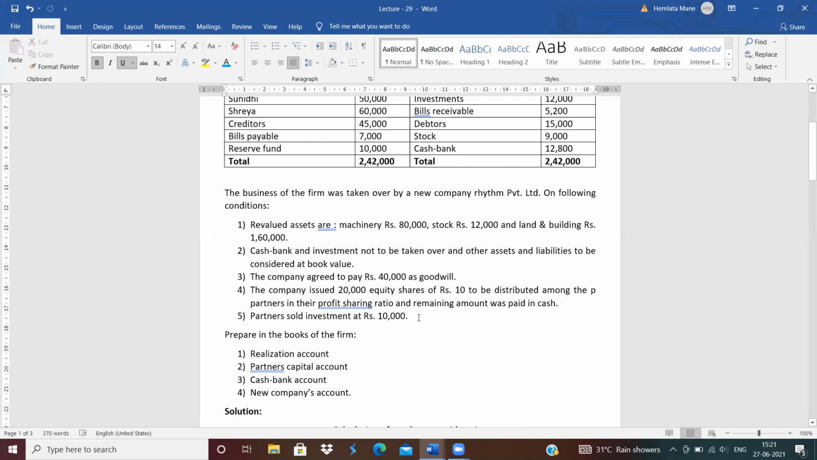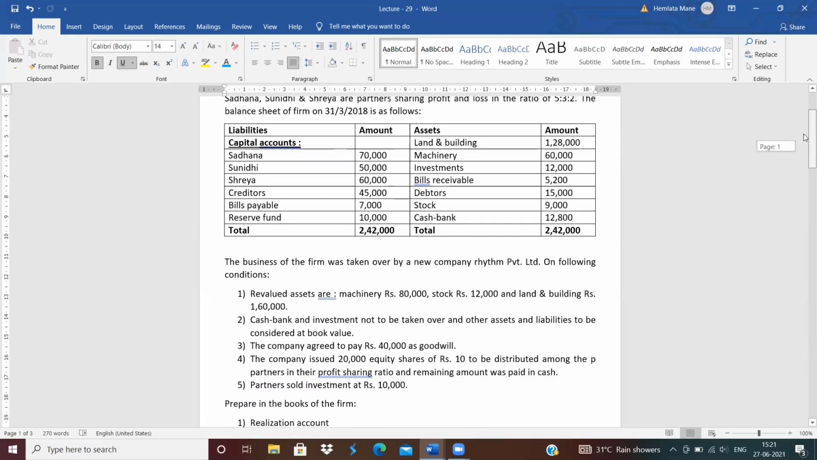Partners sold the investment at rupees 10,000. The investment which is not taken over by the new firm was sold by the partners in the market. See, the revised value of machinery is given. Next, stock is given. And next, land and building is given. Machinery, land and building. Investment is not taken over by the new company, so the investment is sold in the market.